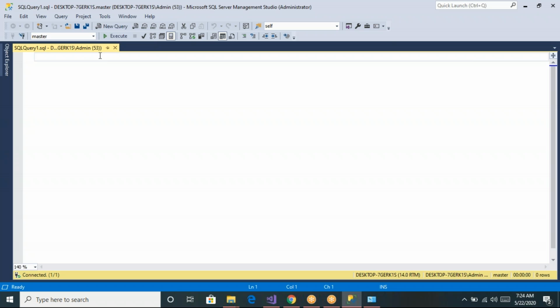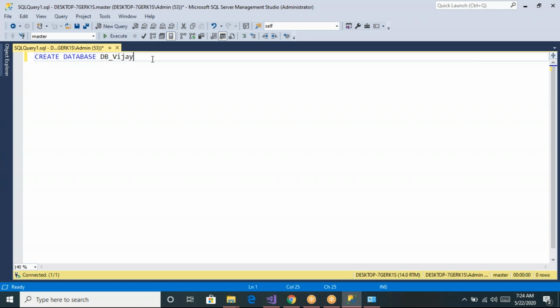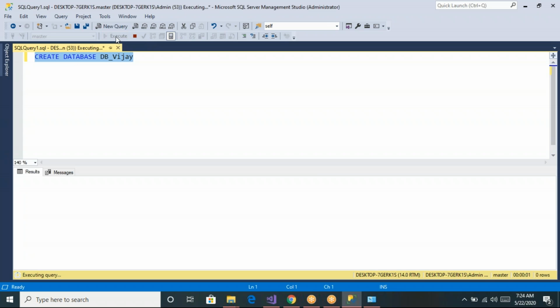Now you want to create a database, so just write create database, and let us give any database name, something like db underscore Vijay. Do we have any database with the name db underscore Vijay? No, Vipin and Yugandhar are there, but db underscore Vijay is not there. Now, if you want to execute this query, select that query, and you can see we have an execute option, or press F5. Just click on execute.